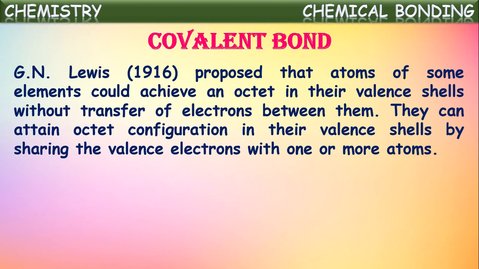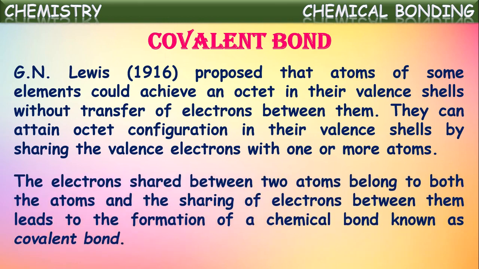That is, they can attain octet configuration in their valence shells by sharing the electrons with one or more other atoms. So instead of transferring electrons, atoms also attain octet configuration by sharing of valence electrons with other atoms. That kind of chemical bonding is called covalent bond. The electrons shared between two atoms belong to both the atoms.